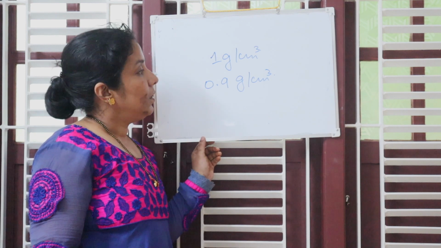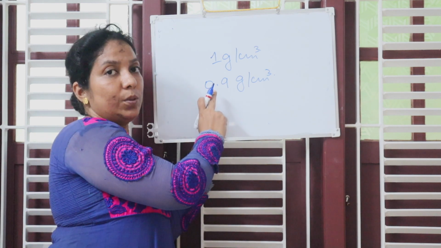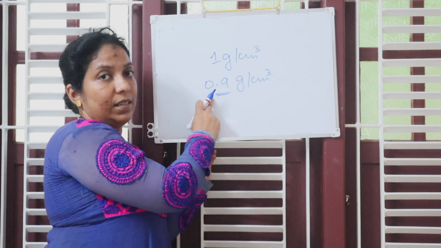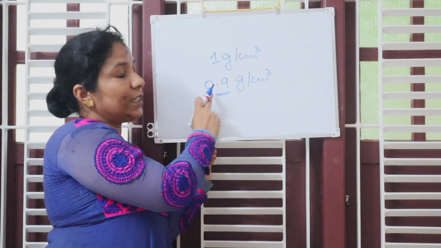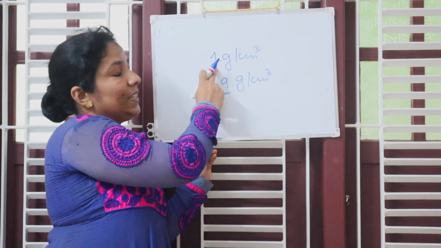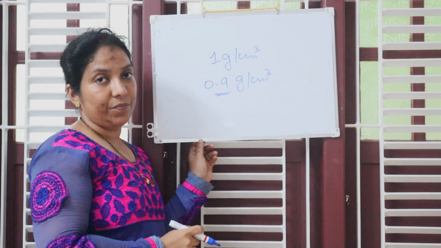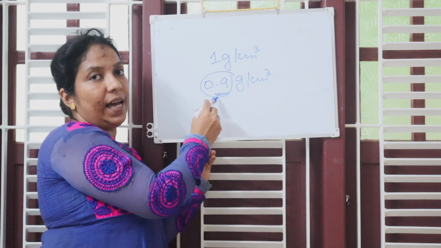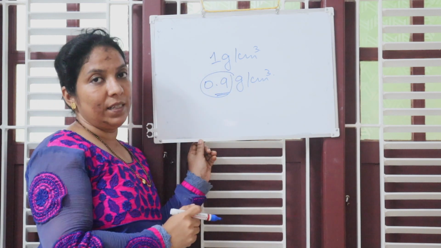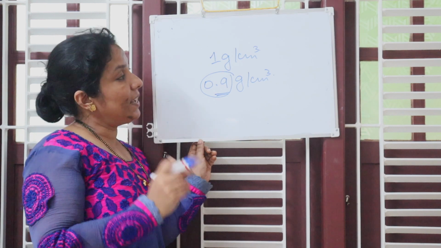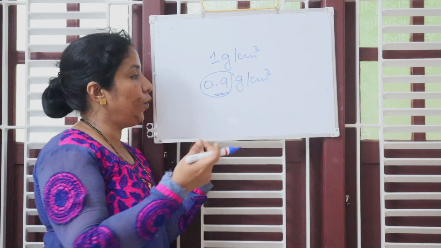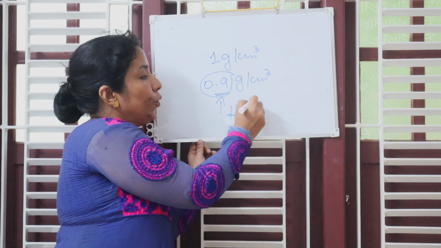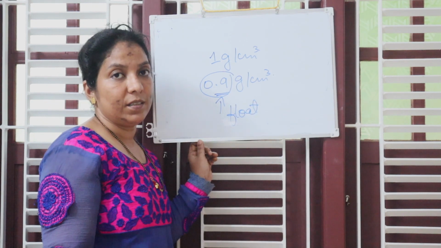Now, can you think about the sample liquid? Is it going to float or sink in the given water? Now check the value. 0.9 is less than 1. So less means it has to float. So this given liquid is going to float in water.